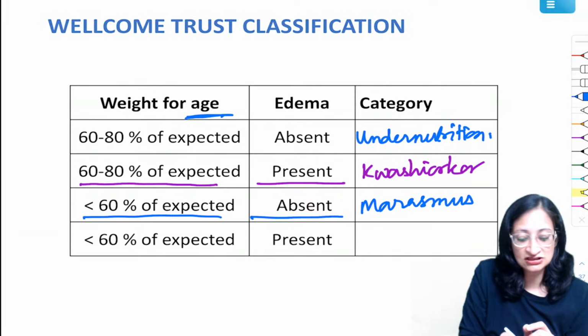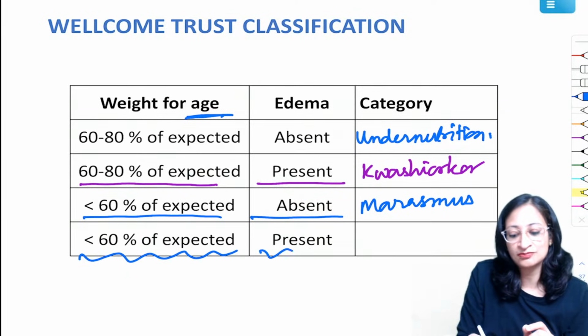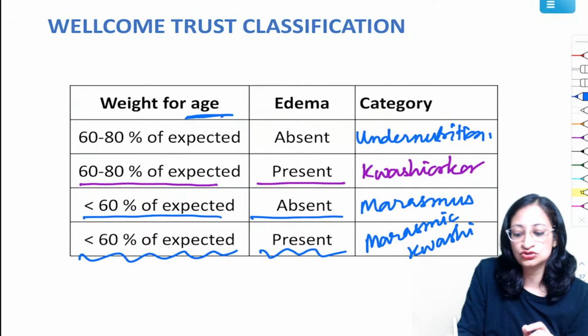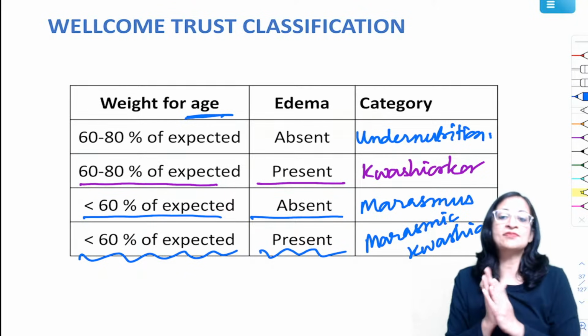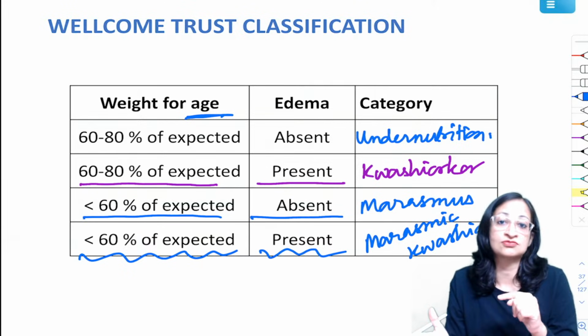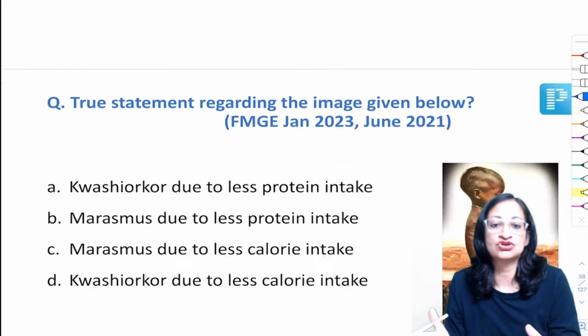While if the weight for age is less than 60% of expected, but the edema is also present, then we call it marasmic kwashiorkor. So features of marasmus are also there, and features of kwashiorkor, that is edema, are also there, right? So if you get a picture of a totally emaciated child without any edema, then think of marasmus. But if edema is present, think of kwashiorkor.